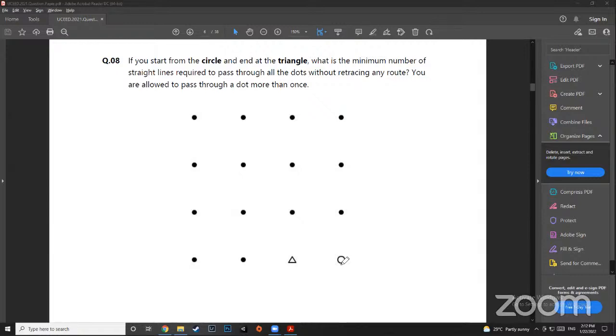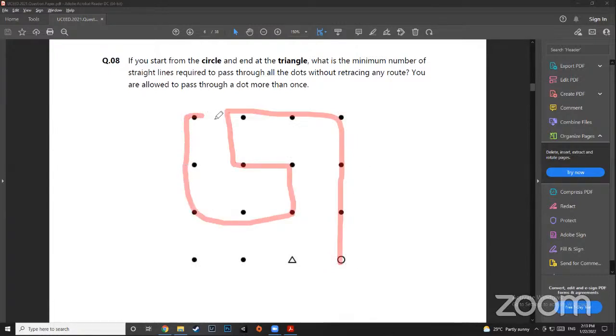The question is how do you go from circle to triangle and cover all the dots without retracing any route, right? So if you've gone this line, you can't come back this line, but you can definitely come back to, let's say, one of the dots.